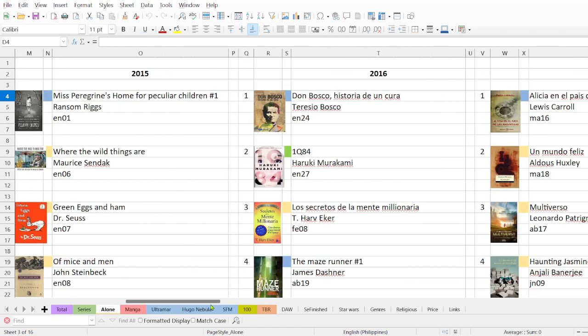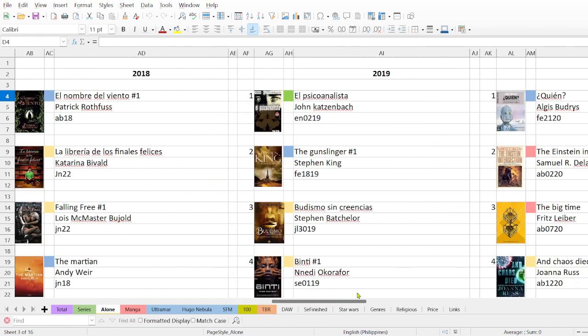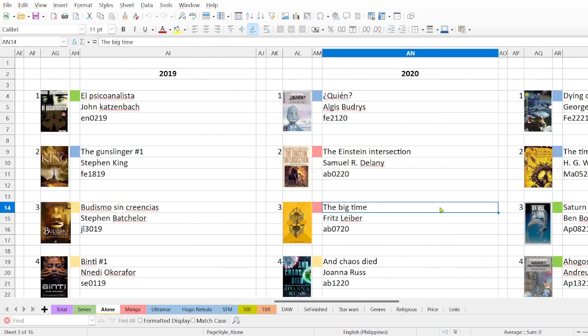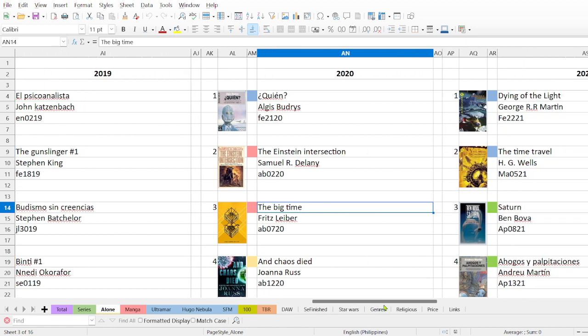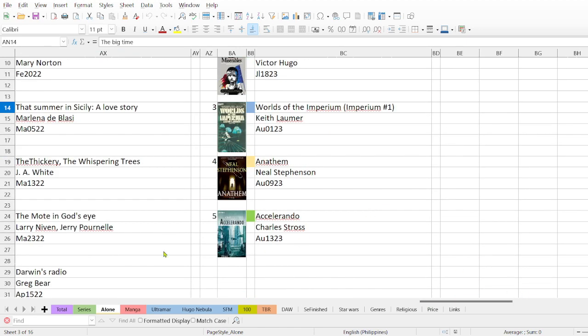Great books, amazing books, some okay books and very bad books. Like this one, it's not a bad book, but I didn't enjoy it at all. It didn't make sense, in other words. So this is the list then for books that are standalones, right?